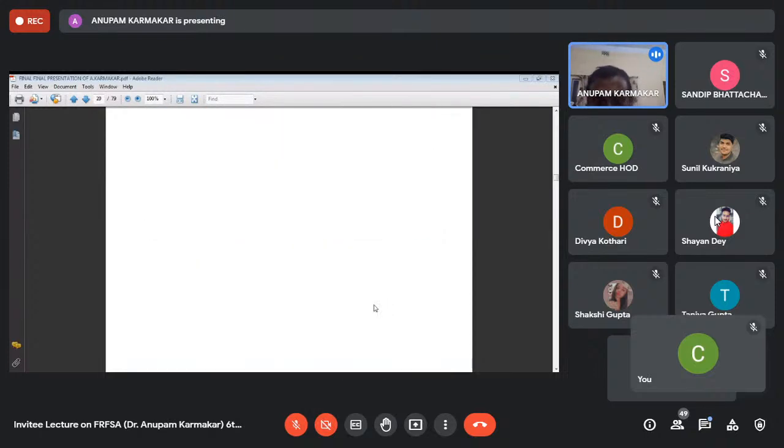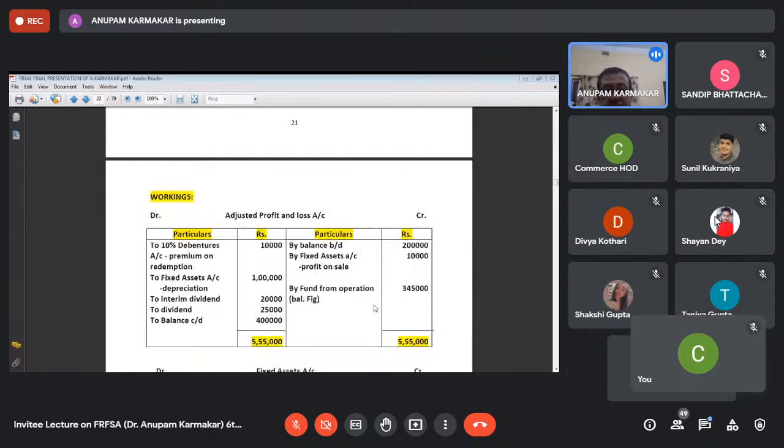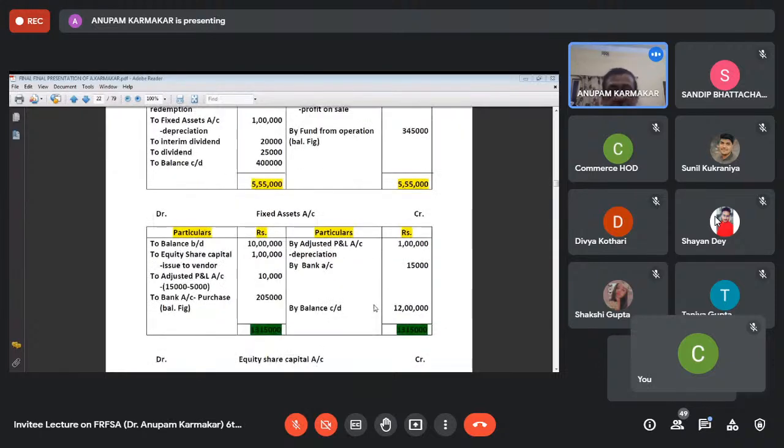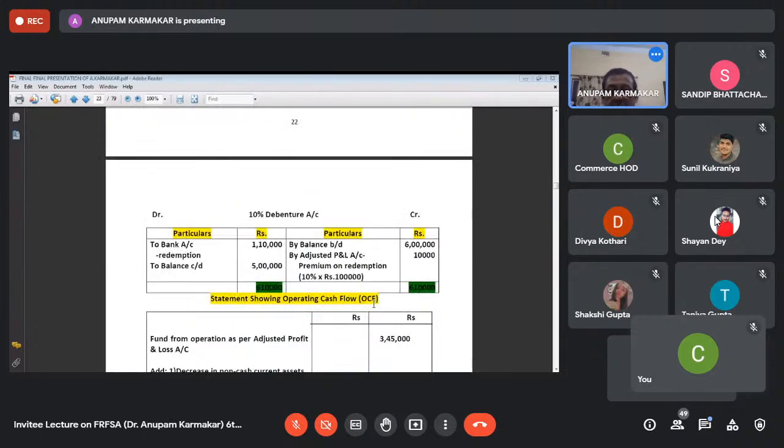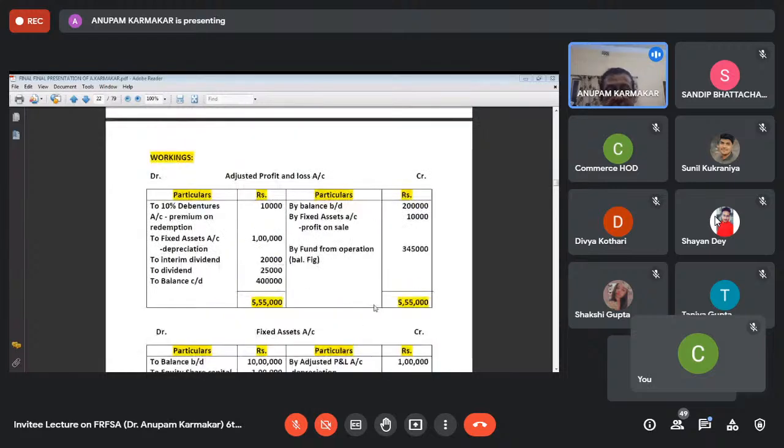I can show you one solution here. You can see that first of all, I have opened these ledger accounts, fixed assets, equity share capital, debentures, etc. And you can see I've also opened the adjusted PL account. From that, we are getting this fund from operation. And this is the starting point for preparing the operating cash flow. Fund from operation, see that here the fund means cash. And in the fund flow statement, we have interpreted fund as working capital.